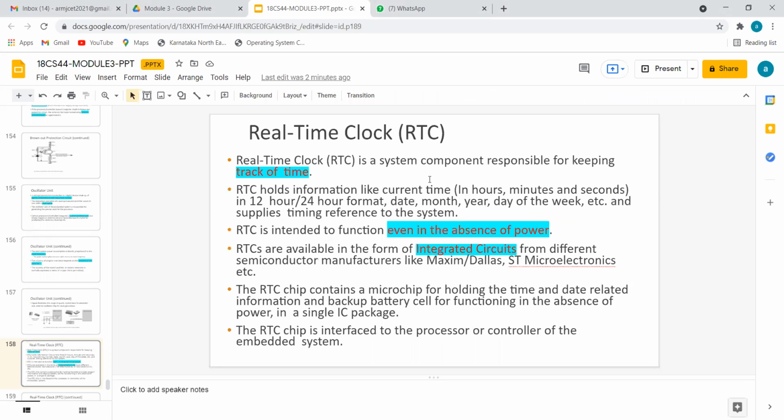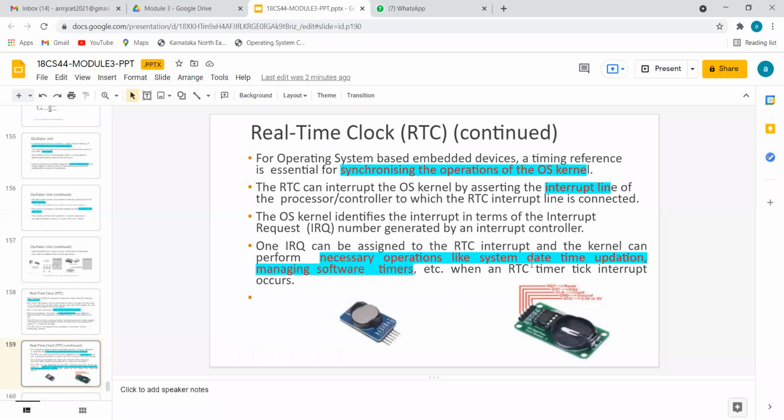Okay, so the last one or two points about the other subsystems are the real-time clock. Let me show you the diagram. Have you seen this in your computer or in your digital watch, etc.? Okay, this is one. If you open up a CPU or a laptop, you can see a coin-shaped lithium cell. What it will be doing is, even though our computer is off, laptop is off, this circuit will be on.